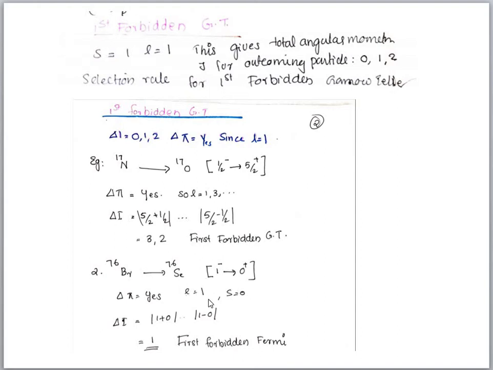Then the only possibility is S is equal to 0. Then J is equal to L plus S, that is L is equal to 1, S is equal to 0. Then we will get J is equal to 1. So that J is 1, the total angular momentum taken away by the electron neutrino pair. That should be the change in angular momentum of the parent and daughter nuclei, that is delta I is equal to 1 here also. So it is a first forbidden Fermi.